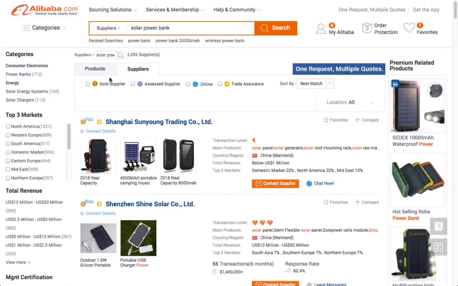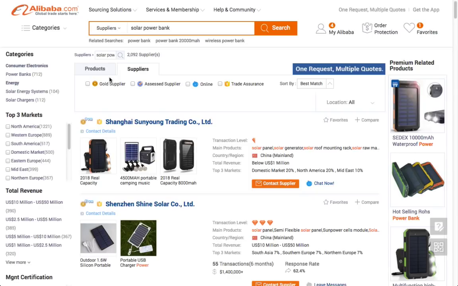And the second thing, you can go into the suppliers. You will see if you can find some very most recommended supplier, and then you can talk with them. Okay. So my suggestion is that first you go into products, and then maybe you do more searching by suppliers. Okay. After we do the searching, what do we want to do?